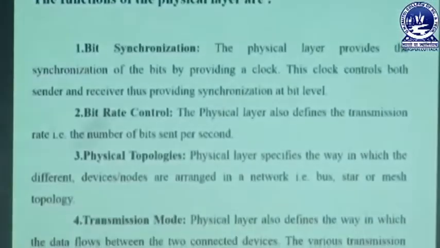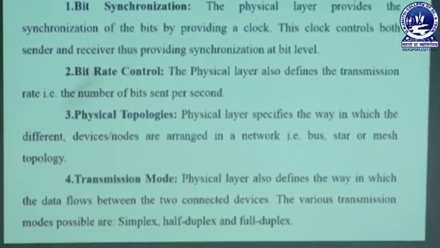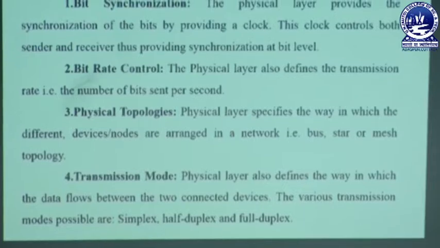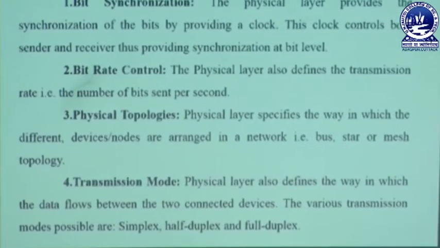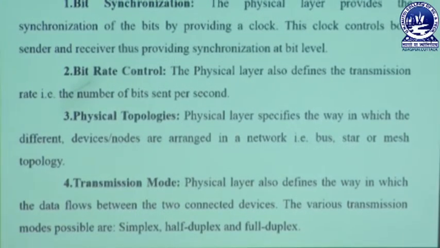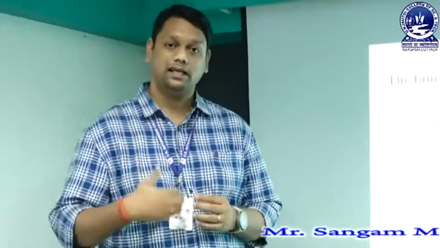Next, moving to the physical topologies. Topology means the arrangement of computers or devices to transmit the data. So physical topologies means what topology we are following. You must have heard about star topology, bus topology, mesh topology. These are the ways or styles in which we arrange the systems to transmit the data from one system to another system. Those are called the physical topologies.